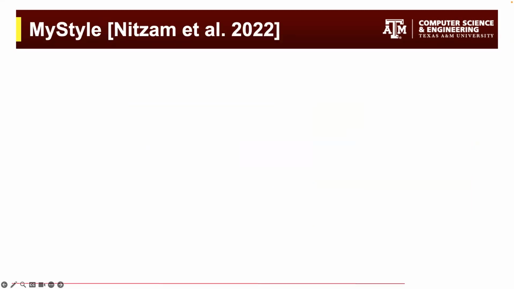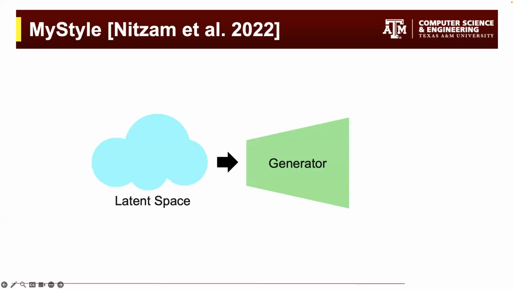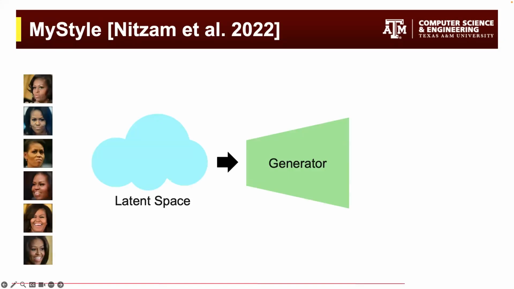To solve this issue, Nizam and colleagues propose MyStyle to personalize a pre-trained generator given a few images of an individual. Specifically, MyStyle first projects the images into the latent space of the generator, producing a set of anchors.